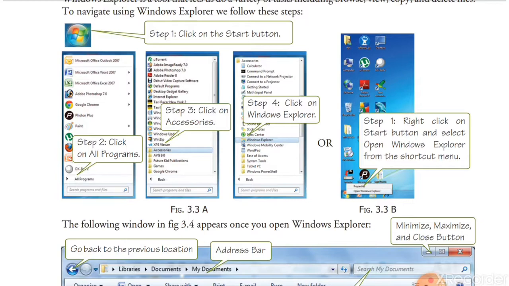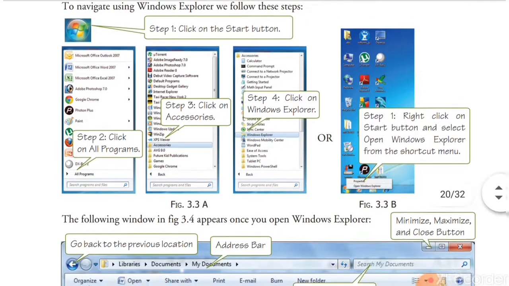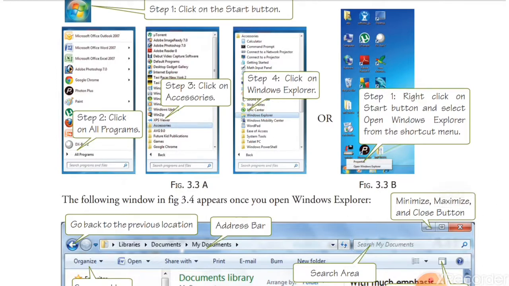Next, here is another option. Right click, another option is given. Right click on the start button and select Open Windows Explorer from the shortcut menu. Understood? Right click on the start button and select Open Windows Explorer from the shortcut menu.